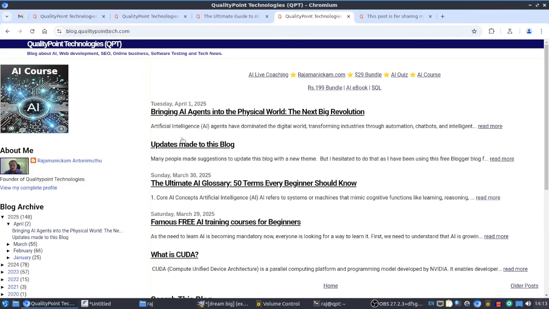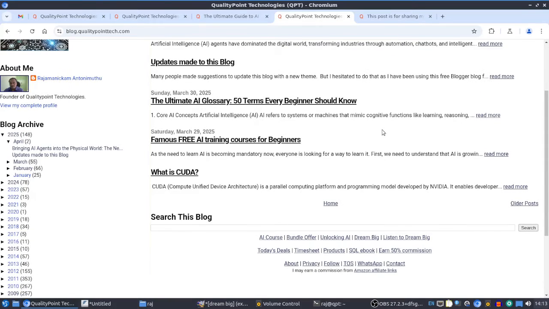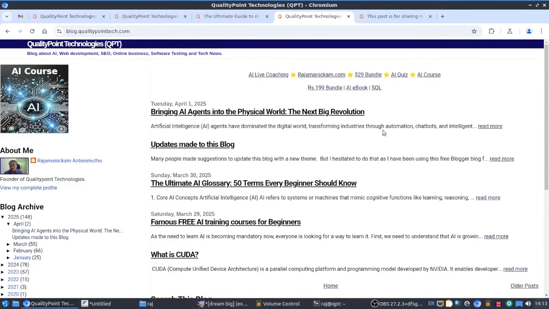So one correction is in the home page. Previously it was showing full content, so it is difficult to get some overview about the blog. So I just made it to show only the snippet and then a read more link. Actually, previously also, many years back, I put it like that only, but because of some issues, it seems it got changed in this way.